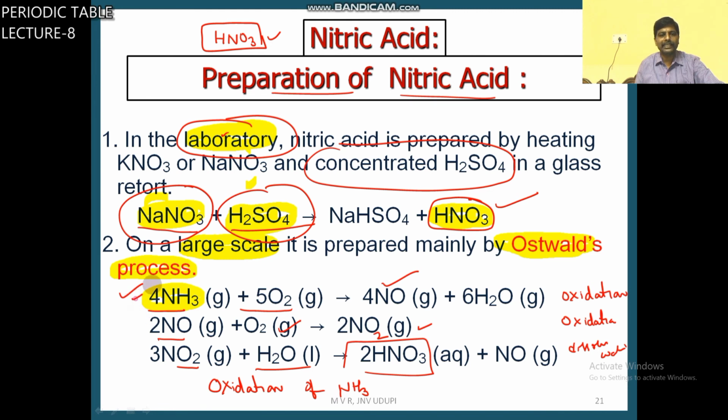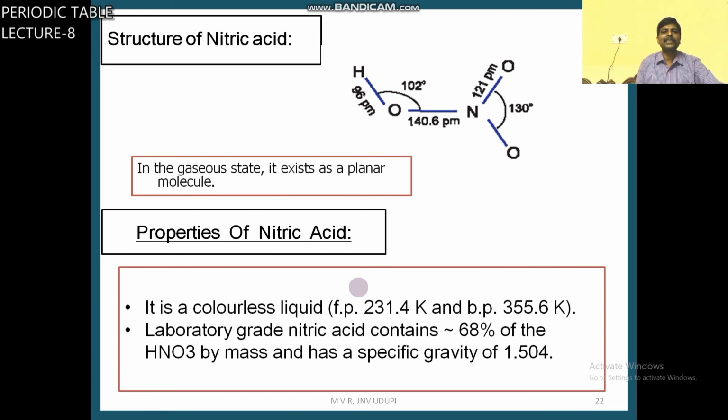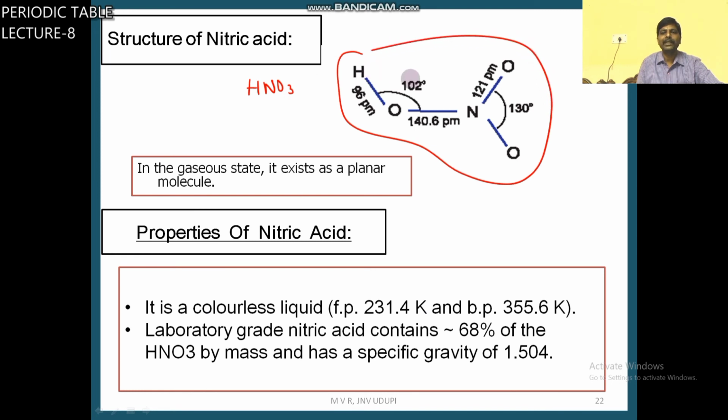What is the starting substance used in Ostwald's process? Ammonia. What is the intermediate? NO2. What is the final product? HNO3, nitric acid. This is the structure of HNO3. It has an OH bond, so this bond is responsible for the acidic nature.